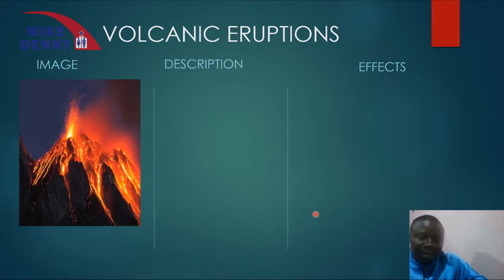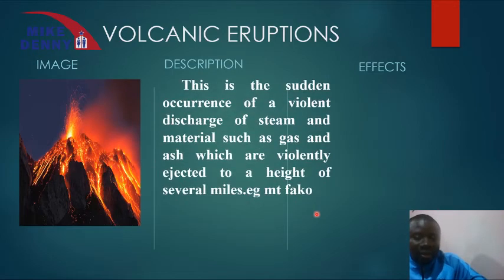You must have seen this. That is hot magma coming out from a mountain. And we can say this is the sudden occurrence of a violent discharge of steam and material such as gas and ash, which are violently ejected to the height of several miles.